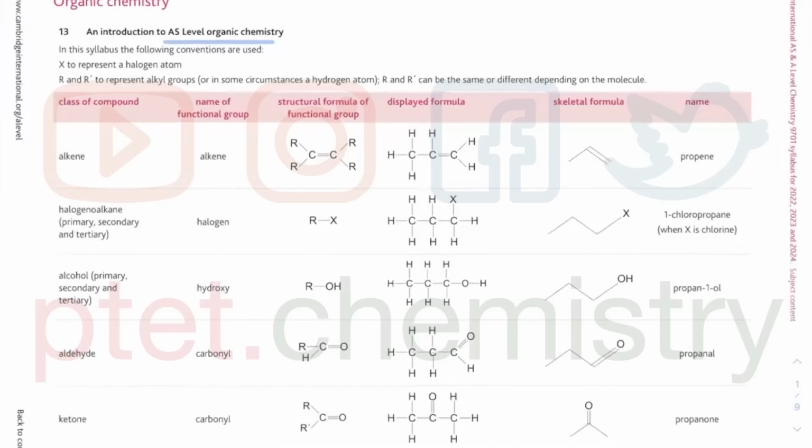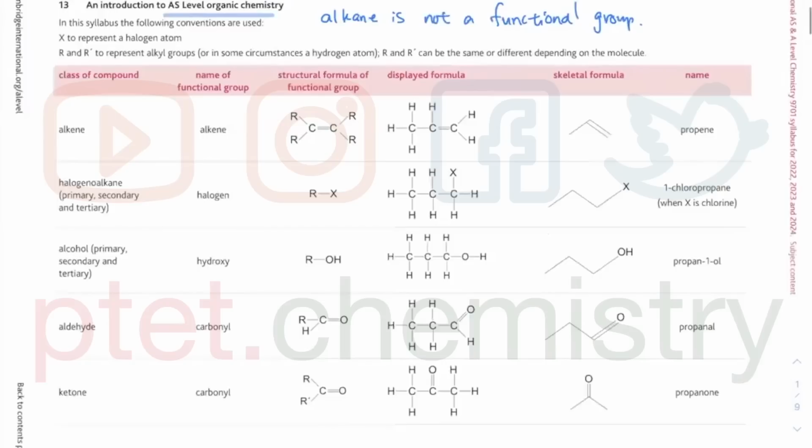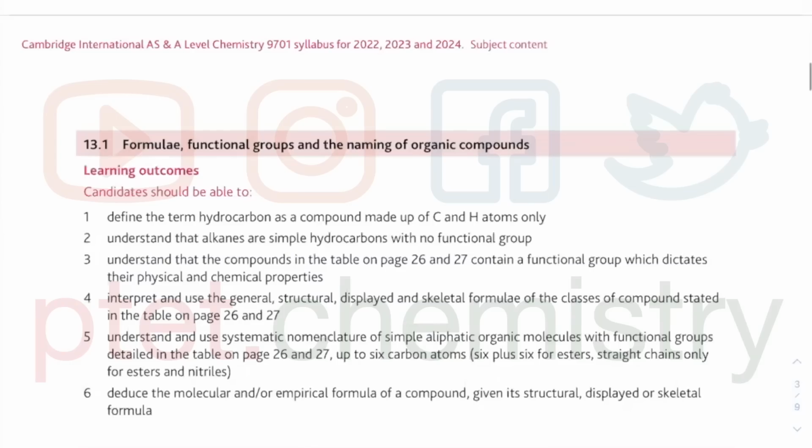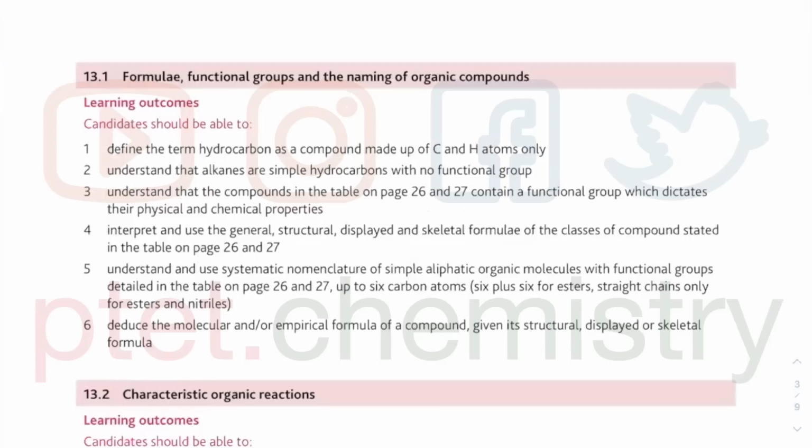There is something stated in the syllabus that they say alkane is not a functional group. So they specify that alkane is not a functional group. If I go further down, formula, functional groups, and the naming. So define the term hydrocarbon. I think you should be all right with that. Understand that alkanes are hydrocarbons with no functional group.